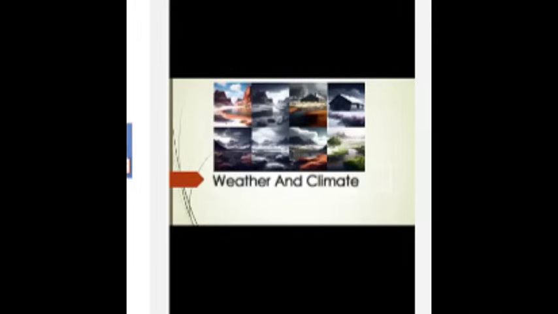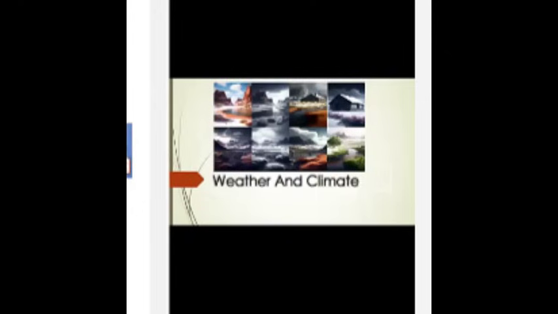Number 5, cloud cover. The amount of cloud cover in an area can affect the amount of sunlight that reaches the surface and can influence the temperature and precipitation patterns. Number 6 is air pressure. Number 7 is called ocean currents.